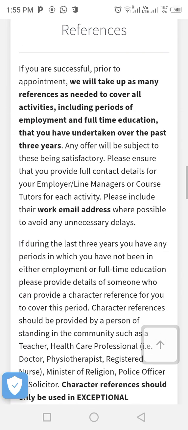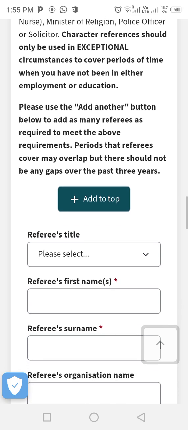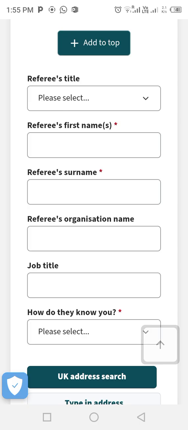For your referee, make sure, some people, maybe you are a nurse and all the referees you'll be providing, you wrote that you are staff nurse, and all the referees are just staff nurses. It doesn't make sense.